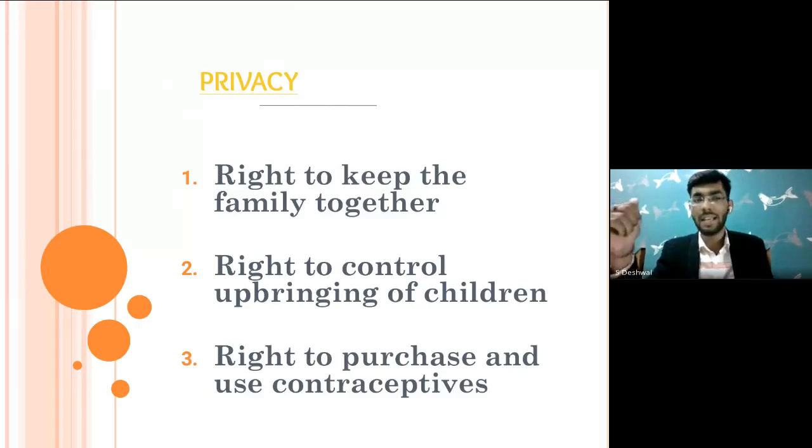Now, the next important right is that you have a right to keep the family together. This has been one of the rights. Furthermore, a right to control upbringing of children. For example, there was a state law, I think it was Texas or some other state in the United States, where it said that a specific language is required to be learned by a child. The US Supreme Court has declared this law as unconstitutional because it violates privacy.